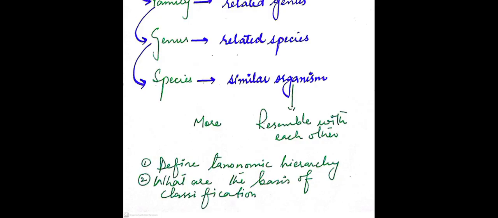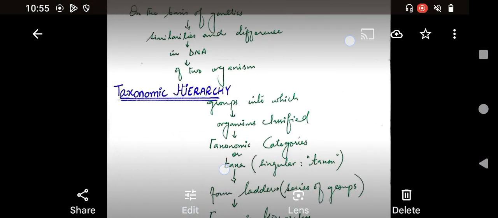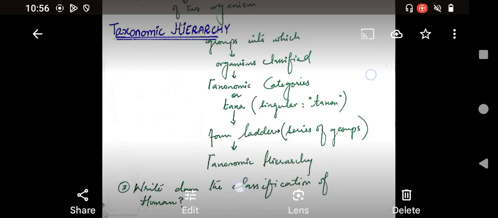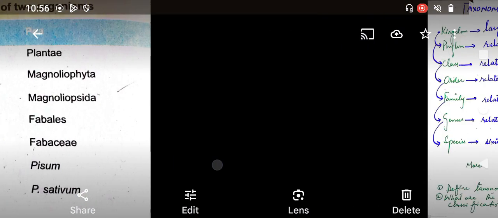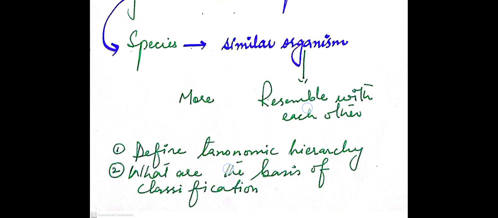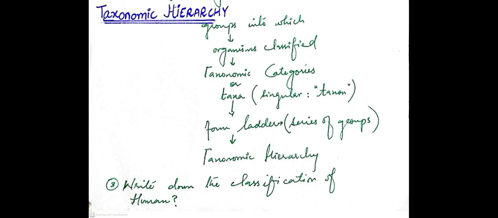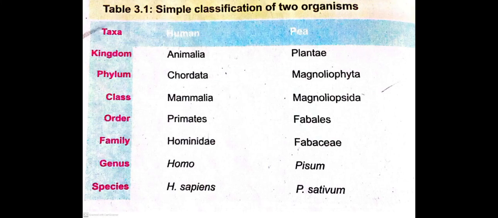Now come towards the short questions, which are very important from the examination point of view. The first short question is: define taxonomic hierarchy, and what are the bases of classification? These are the two important short questions. And the other one is the classification of human and pea plant, which we are now going to study.